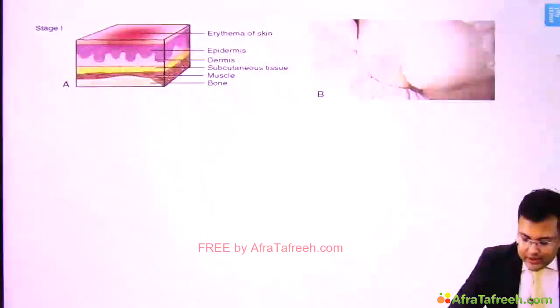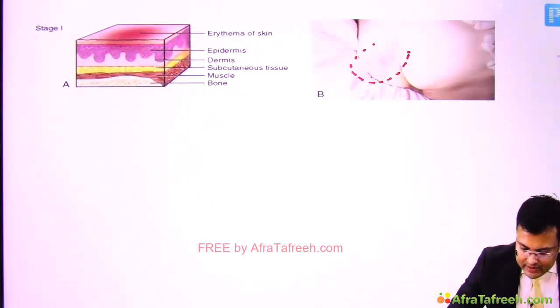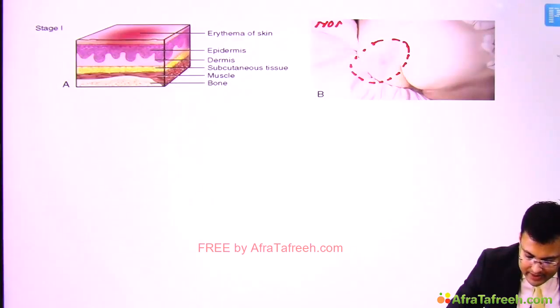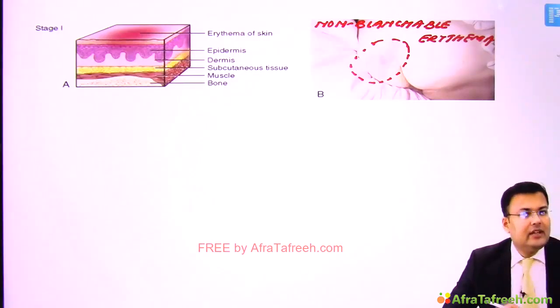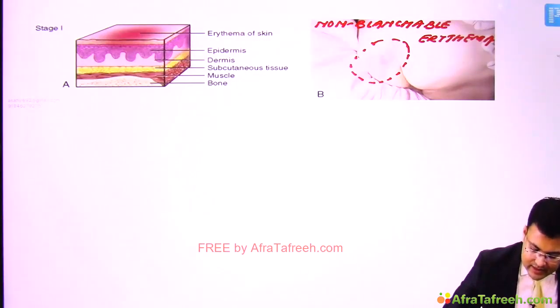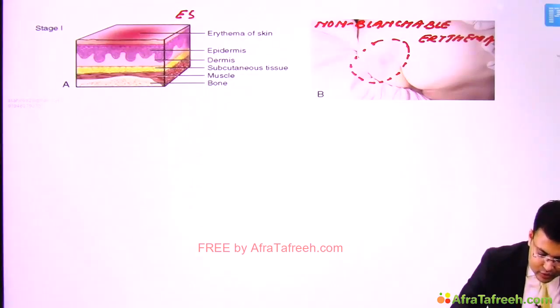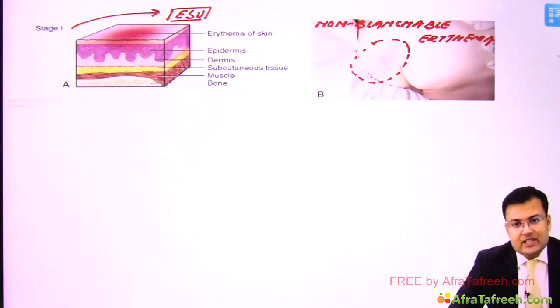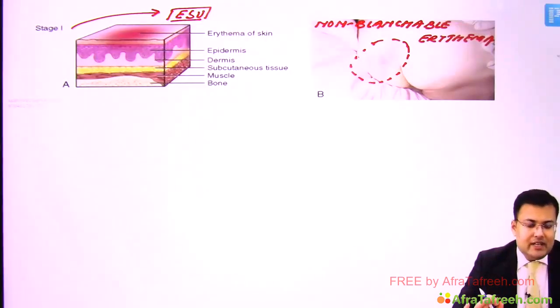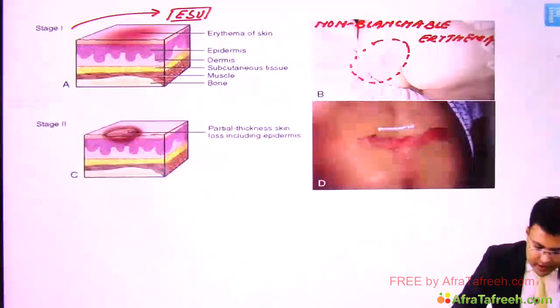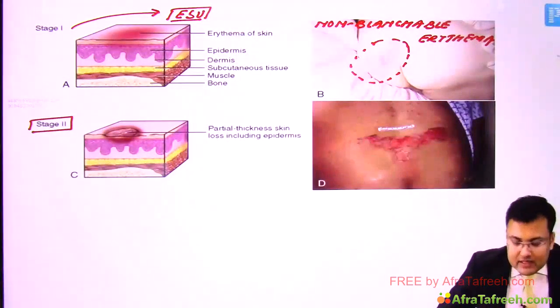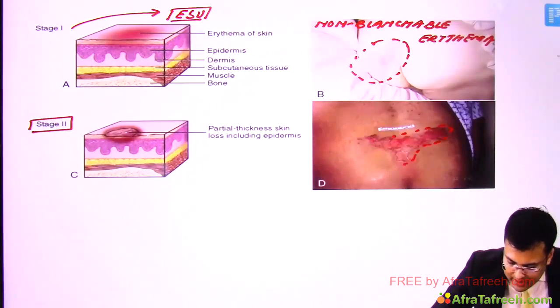Have a look. So here in stage 1, you can see that there is only non-blanchable erythema. Clear? And the skin is intact. This is known as early superficial ulcer. So stage 1 is also known as early superficial ulcer because here there is only non-blanchable erythema, skin is intact.